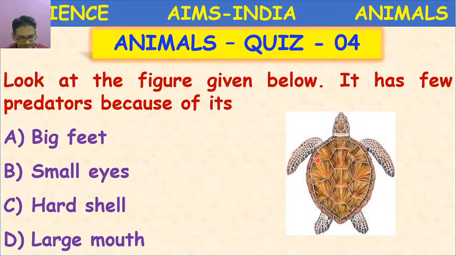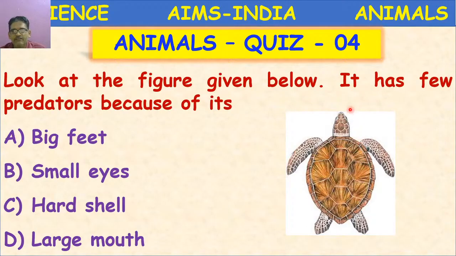Turtle. Why does a turtle have few predators? Because of, yes, those in live chat. Very good. Because of its hard shell, the carapace. So this is the protecting shield.